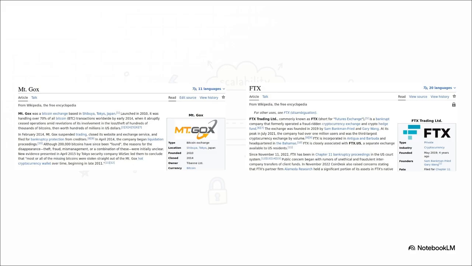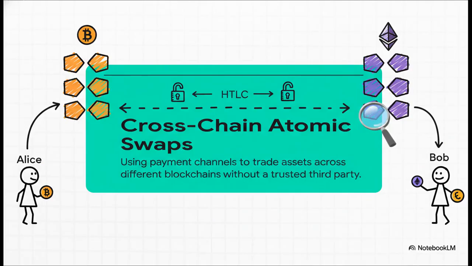I mean, we've all seen the headlines. For years, the crypto world has been rocked by these devastating collapses of centralized companies, exchanges like Mt. Gox, or more recently, FTX. People trusted these middlemen with their funds, and when those middlemen failed, hundreds of thousands of people lost everything. It's the classic problem of having to trust a third party. And this same technology gives us a direct solution.